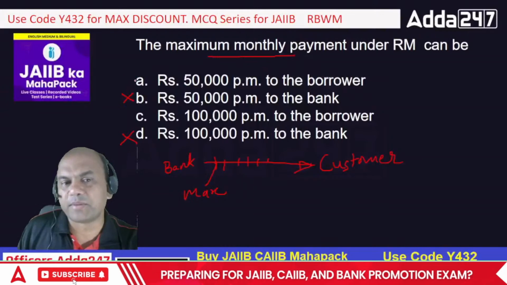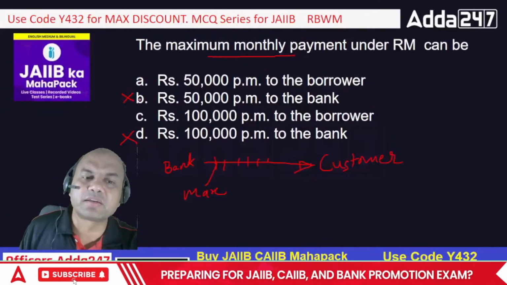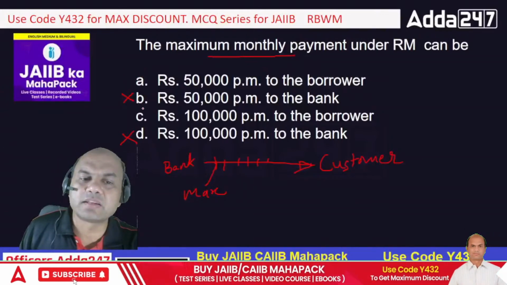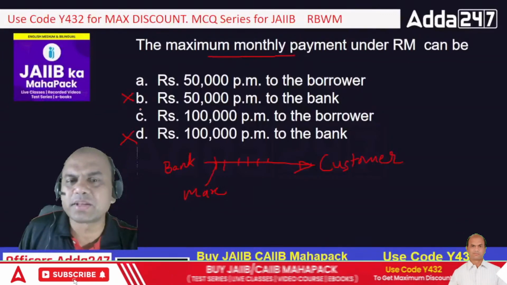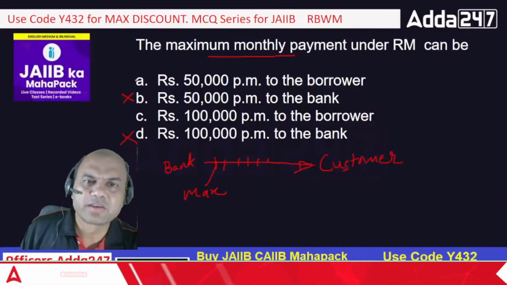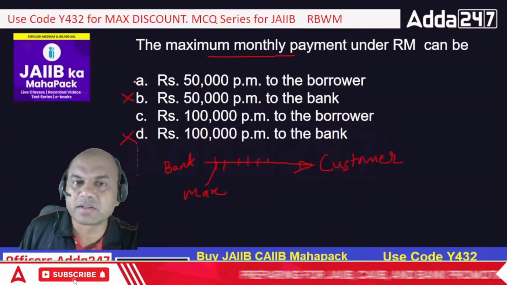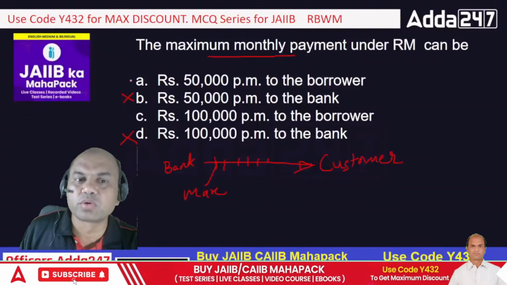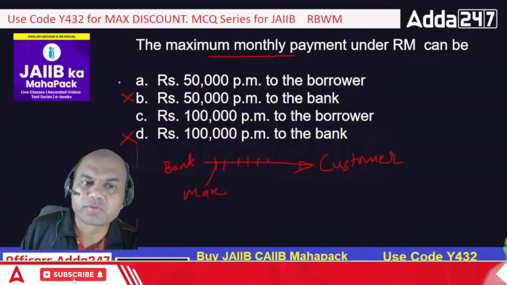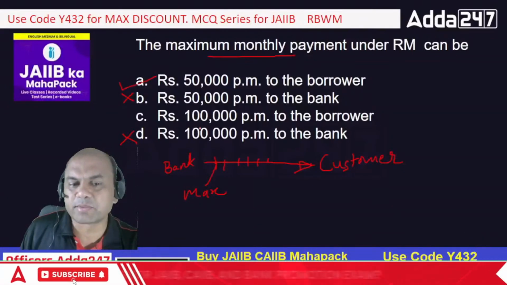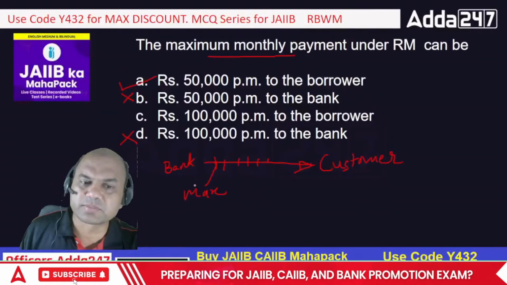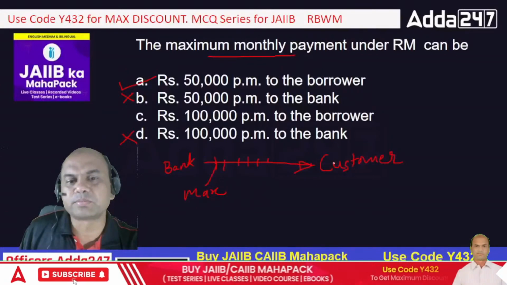Now see here. I am seeing many answers which are being typed. First somebody is typing A, then they are typing C. So one of them will be the answer, but obviously. Okay. So what should be the exact answer? Because in exam you need either A or C. It's not that I'll just go by fluke. Okay. So it is 50,000 per month. Maximum EMI that customer can get is 50,000 per month.